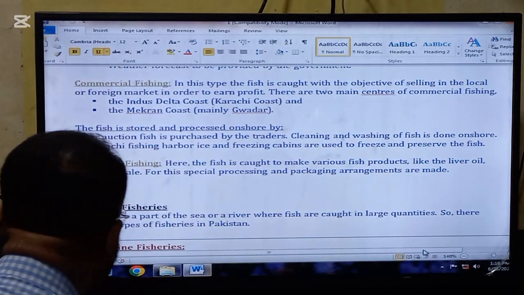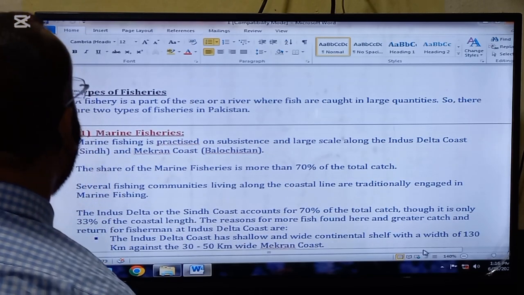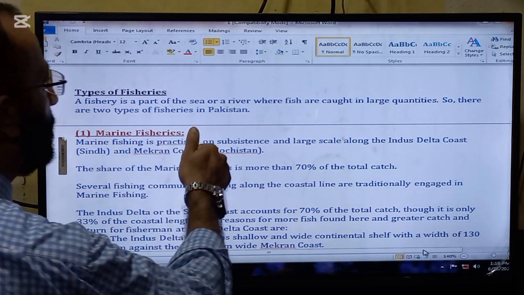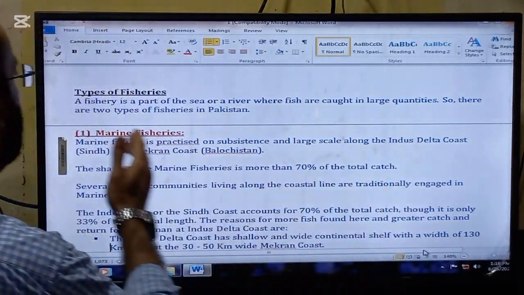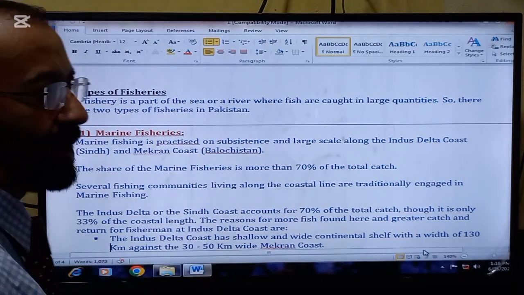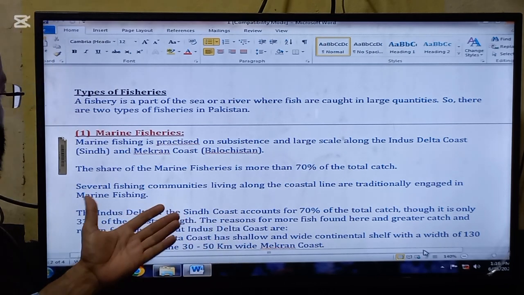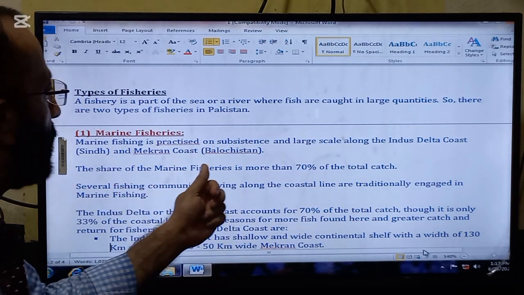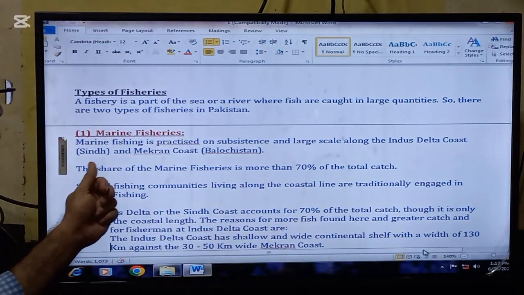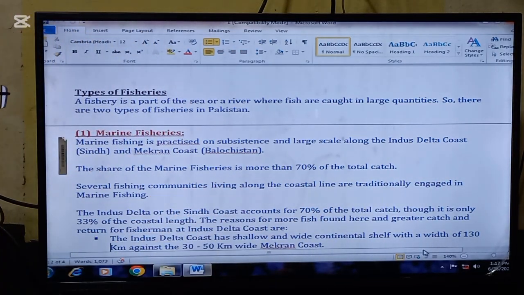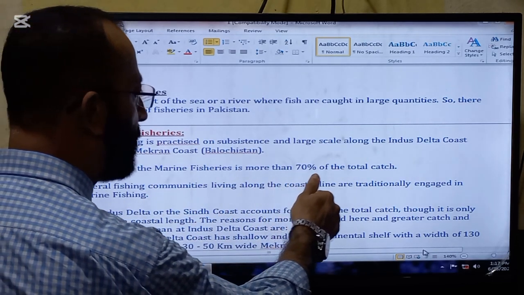Okay, next we are going to read the types of the fisheries. A fishery is a part of the sea or a river where fish are caught in large quantities. So there are two types of the fisheries in Pakistan. The first type is marine fisheries. Marine fishing is practiced on subsistence and large scale along the Indus Delta coast, Sindh and Makran coast, Balochistan. The share of the marine fisheries is more than 70% of the total catch.